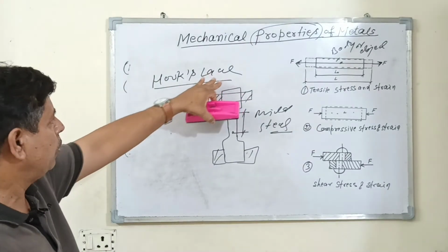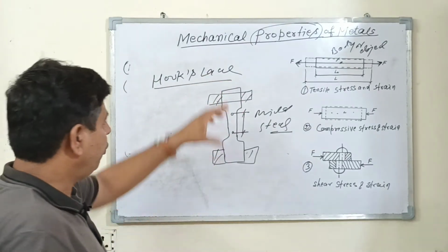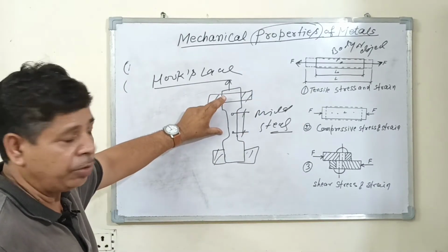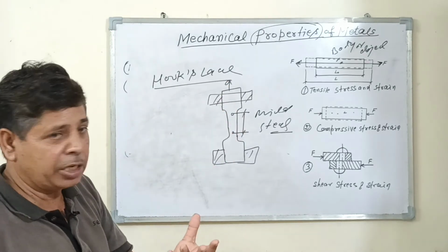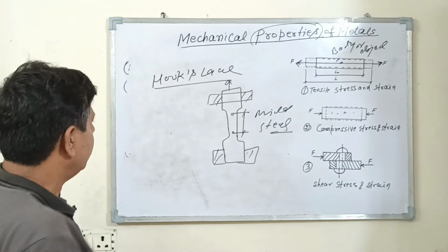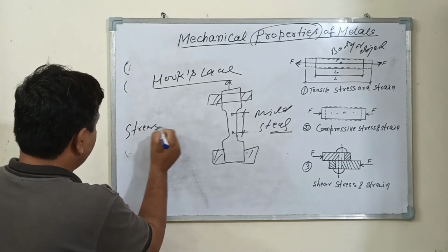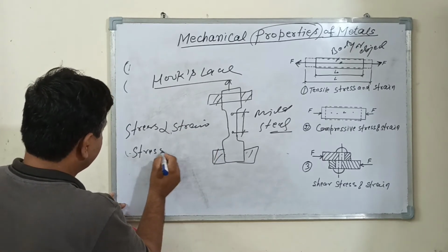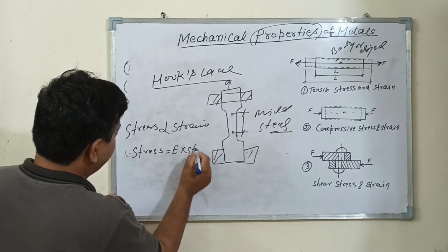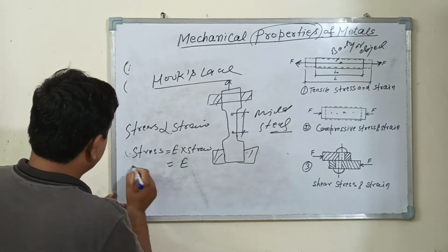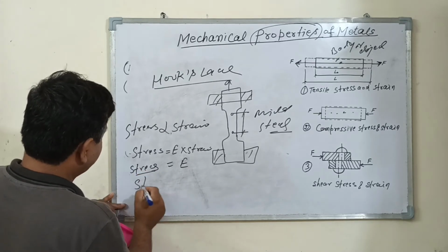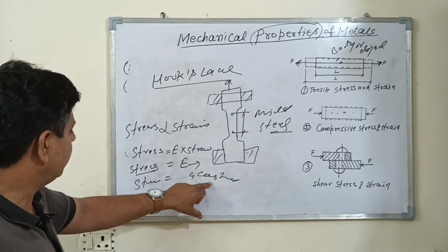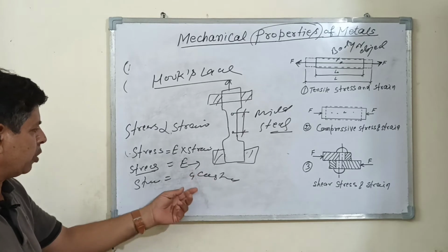So what is Hooke's law? Hooke's law states that when an object is loaded up to the elastic limit, the stress is directly proportional to strain. Stress equals E into strain, so E is equal to stress upon strain. E is a constant. The proportionality constant is called the modulus of the metal.